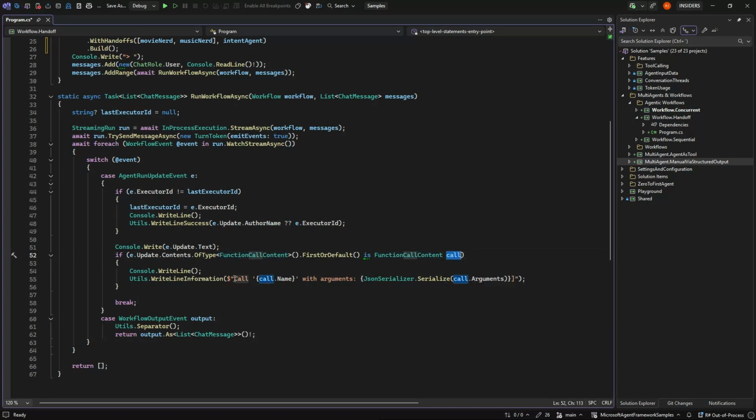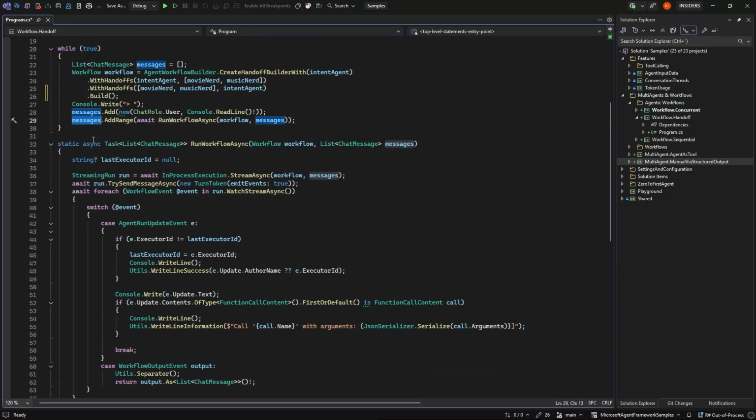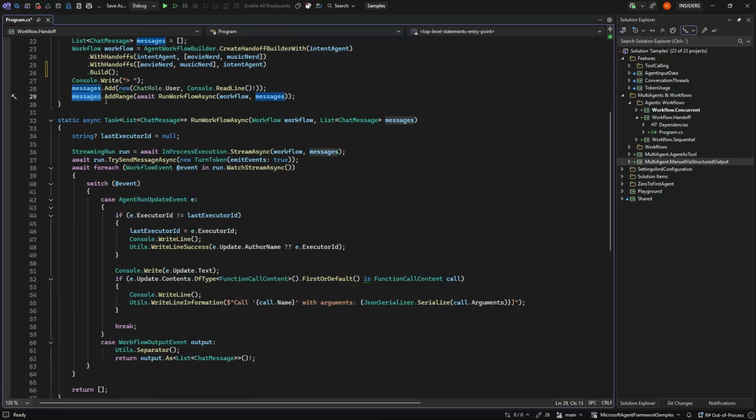And then it will tell, hey, the intent agent called the movie agent with the following arguments, meaning the question, and so on. And if it's a workflow output event, meaning one of the agents are done, we will just take its messages and hand it back to the system, so we have all the messages at the end. We're not really using them for anything, but if we need to log them or have a summary at the end or something like that. So let's try to run it